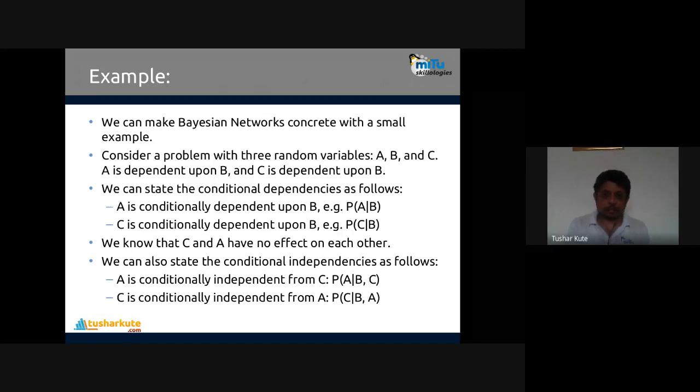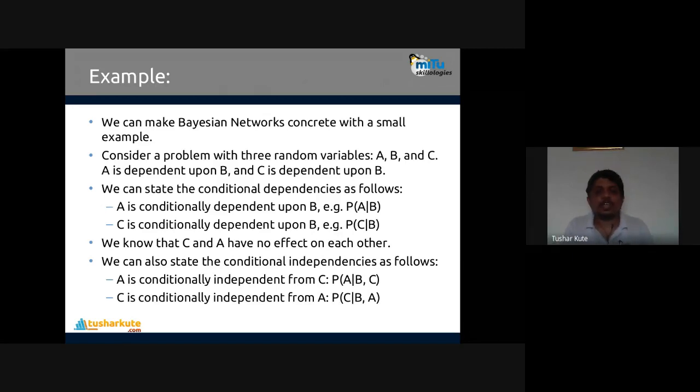Second, that we can put. And by that we can check one more thing, that C and A have no effect on each other. It's not mentioned there. They're not dependent on each other. Fine. So we can also state the conditional dependencies as follows.